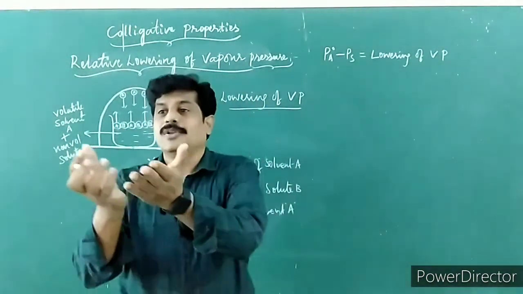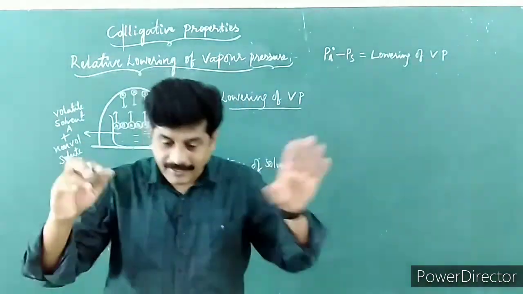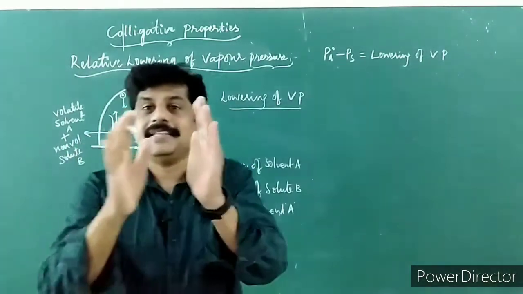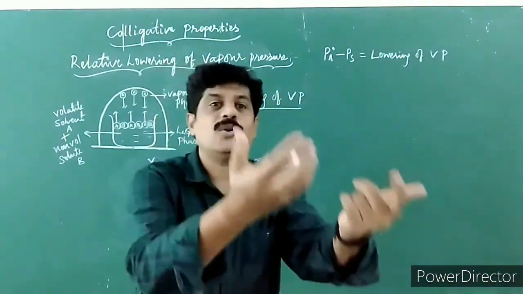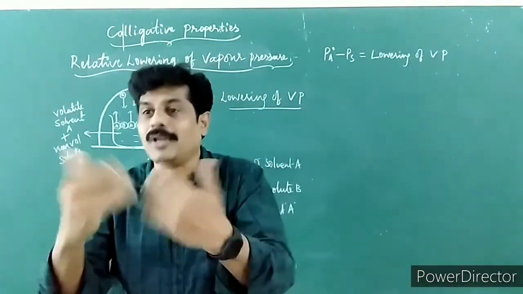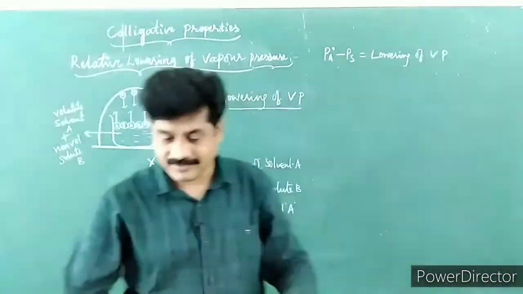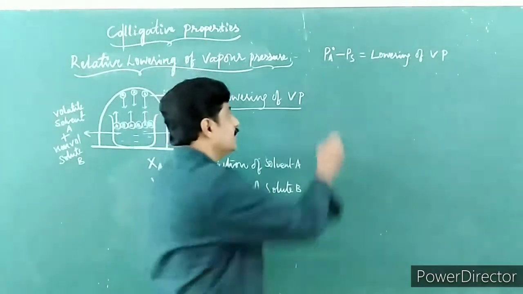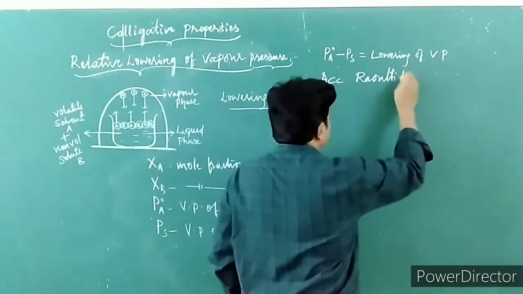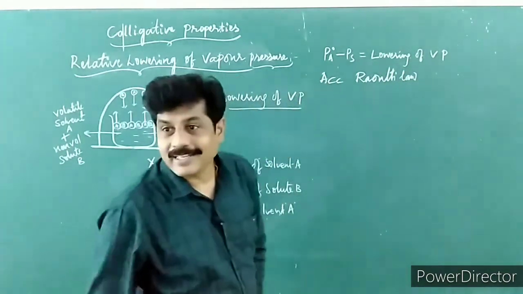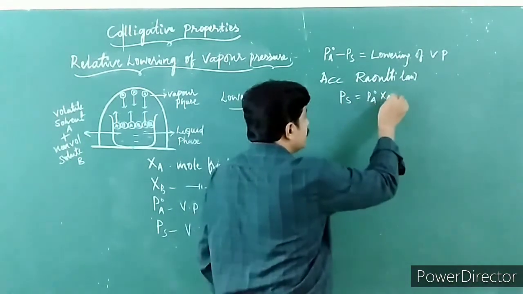Raoult's law for a solution of non-volatile solute in volatile solvent can be stated as: at a given temperature, the vapor pressure of the solution containing a non-volatile solute is equal to the product of vapor pressure of the pure solvent and its mole fraction. In that case, according to Raoult's law, Ps is equal to Pa naught into χa.